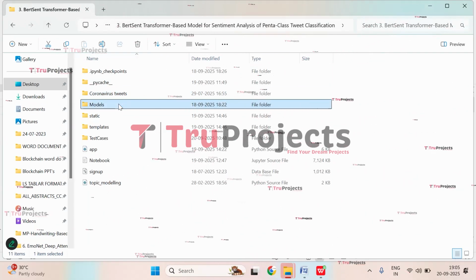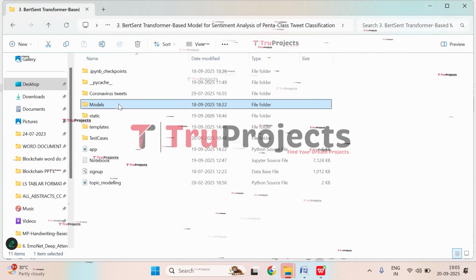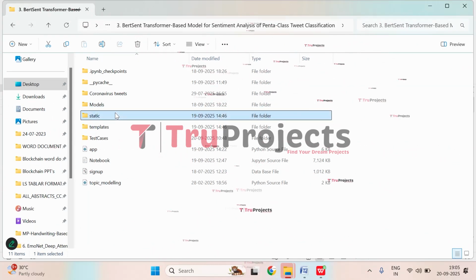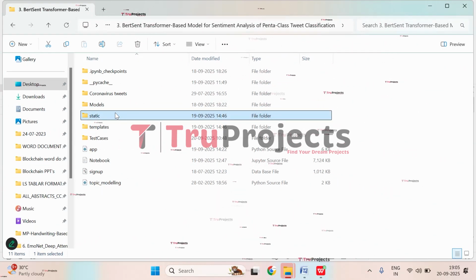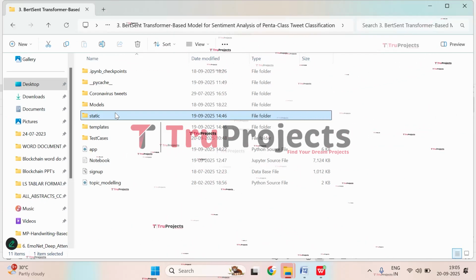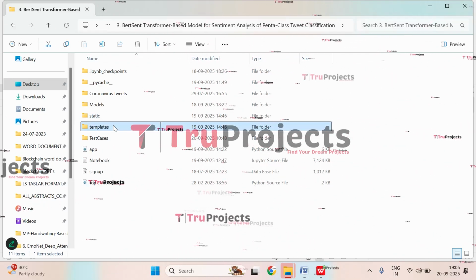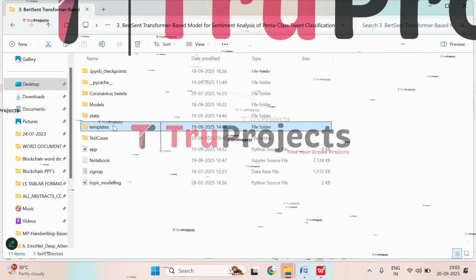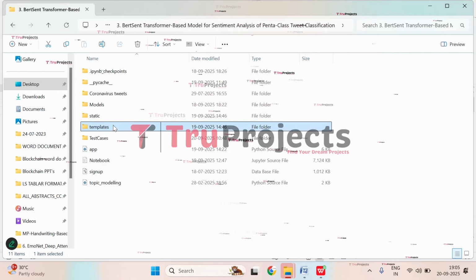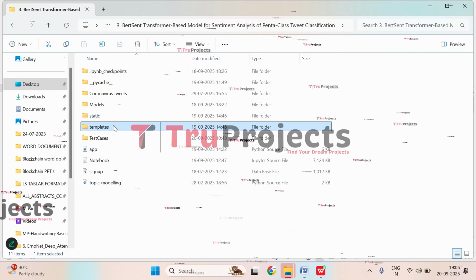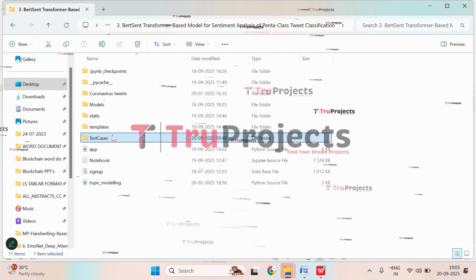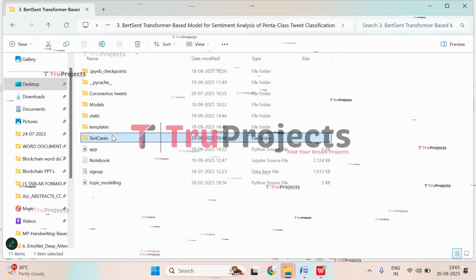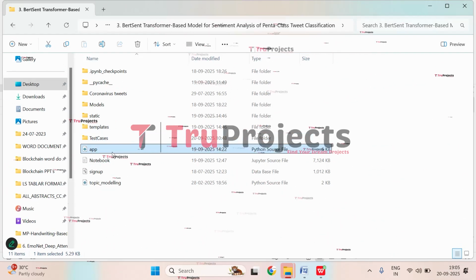Here in the model folder, we have the algorithm information that will be loaded into the project code during runtime of the application. And here we have the static folder, in which we have CSS, JavaScript, and Bootstrap files, which are important for the project's visual appeal. In the templates folder, we have all the HTML pages used in the project. It typically includes files like index.html, about.html, etc., which represent different pages of the website. And this is the test cases folder, in which we have test cases that we will be using in the front end.